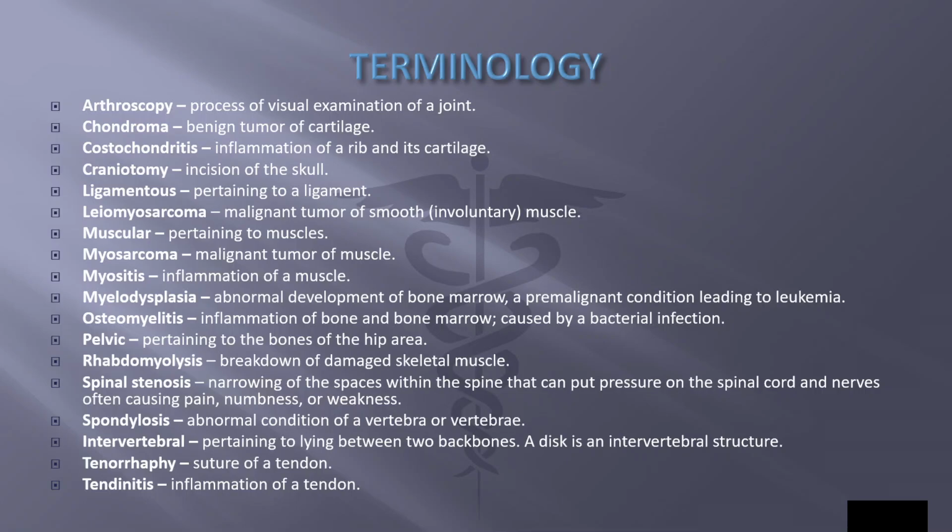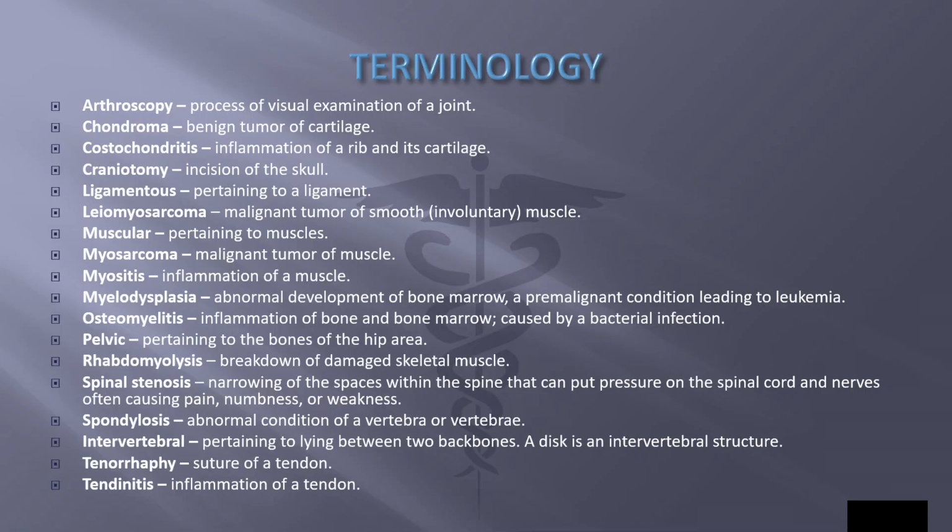Osteo means bone. Osteomyelitis is inflammation of bone and bone marrow caused by a bacterial infection. Pelvo means pelvis or hip area, so pelvic is pertaining to the bones of the hip area. Rhabdomyo means skeletal, striated voluntary muscle. Rhabdomyolysis is breakdown of damaged skeletal muscle.